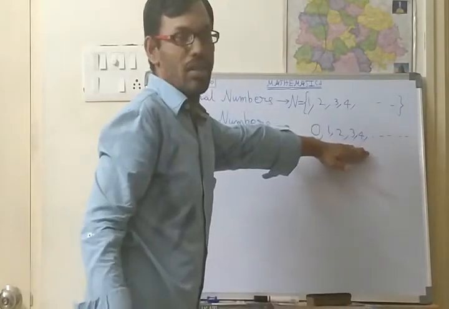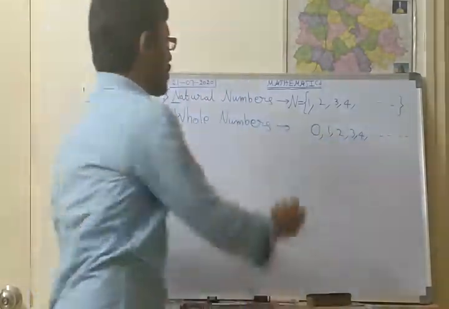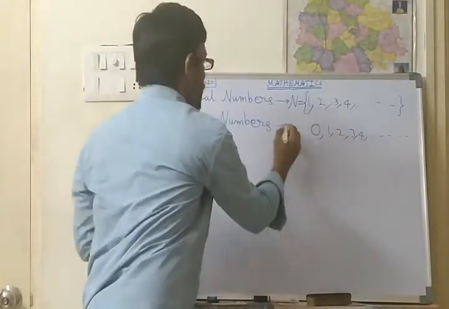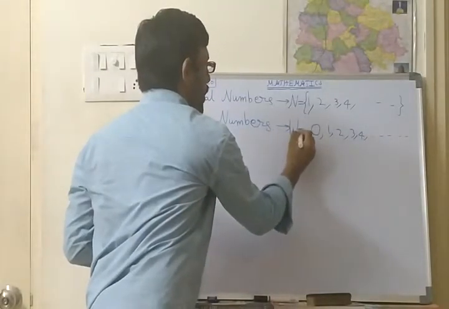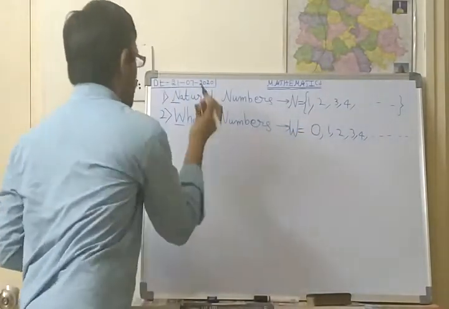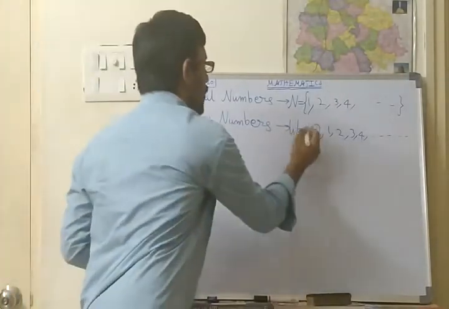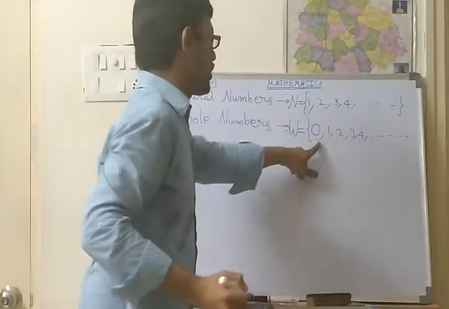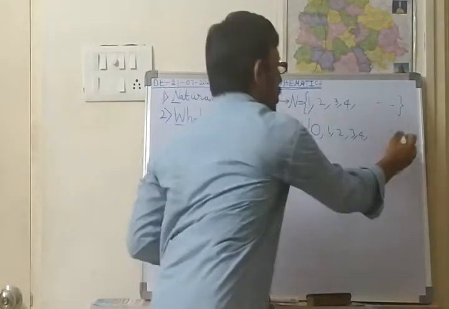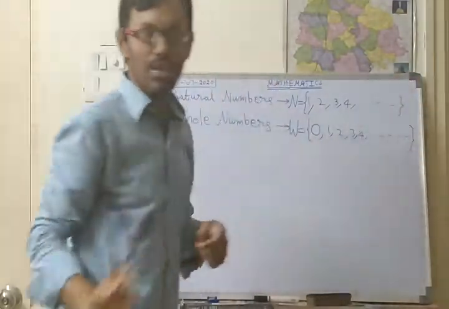Then that is called a whole number set. It is represented by capital letter W, the first letter of whole numbers. Therefore W equals the set of 0, 1, 2, 3, 4 and so on. This is a whole number set.